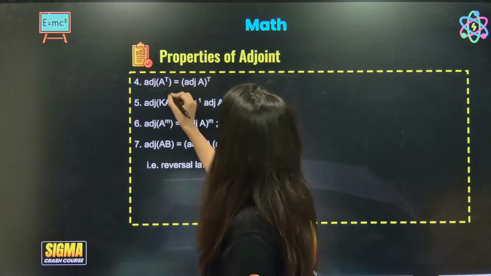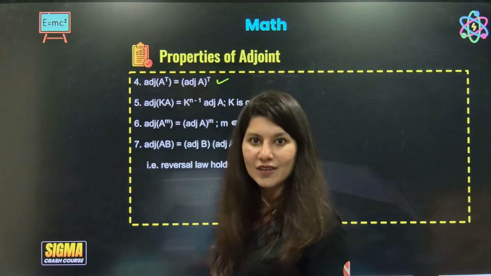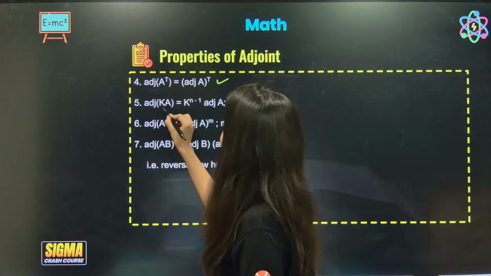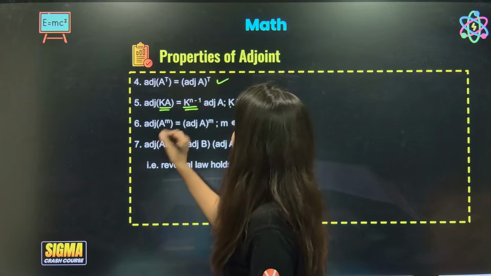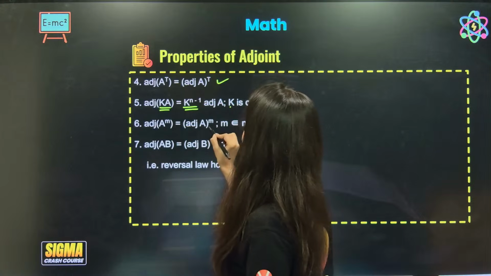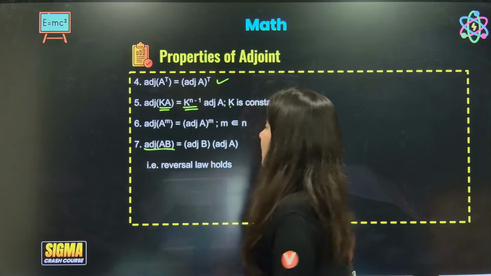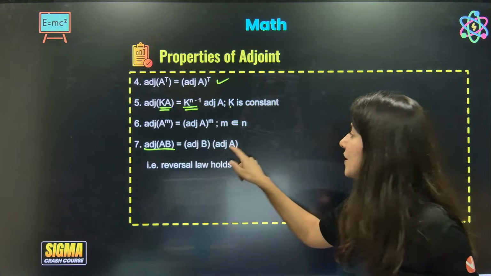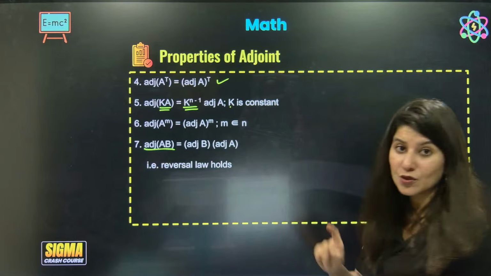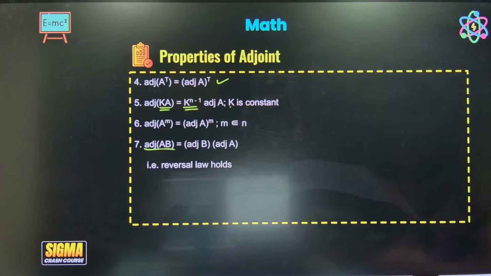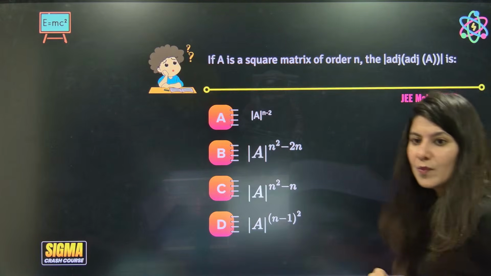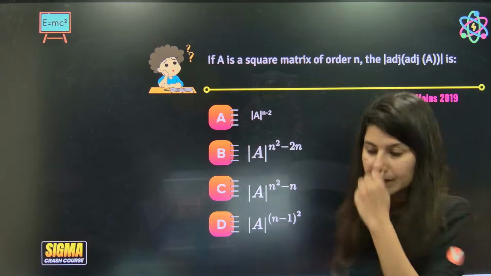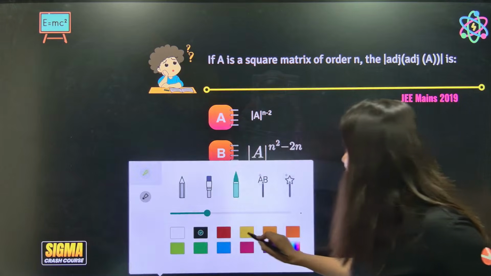Adjoint of A transpose is adjoint A whole transpose. Adjoint kA: k you can take out, k power n minus 1 into adjoint A. Adjoint A power m will be adjoint A power m. Adjoint AB is nothing but adjoint B, adjoint A, a reversal property. Let's not forget this is a reversal property. We have studied this at super speed. Now let's focus on problem solving, everyone.